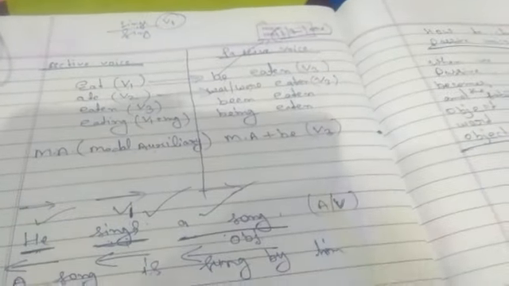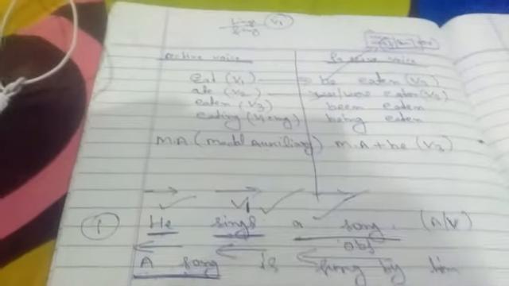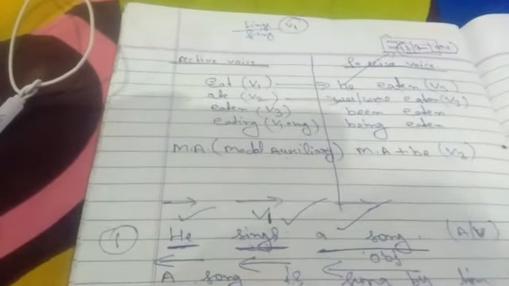Here we will write "in the evening". And third example: he has killed a dog. Then the same process will be repeated.